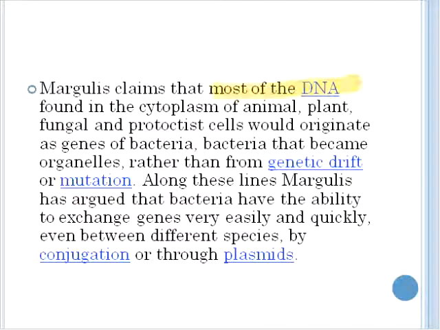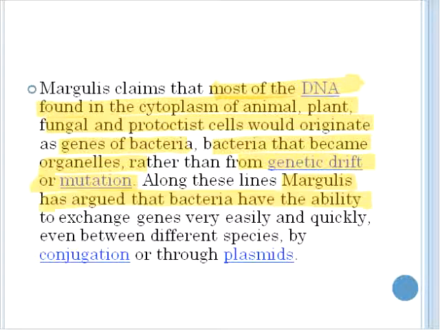She claimed that most of the DNA found in the cytoplasm of animal, plant, fungal, and protist cells would originate as genes of bacteria that became organelles, rather than from genetic drift or mutation. With this in mind, Margulis argued that bacteria have the ability to exchange genes very easily and quickly, even between different species, by conjugation and creating plasmids.